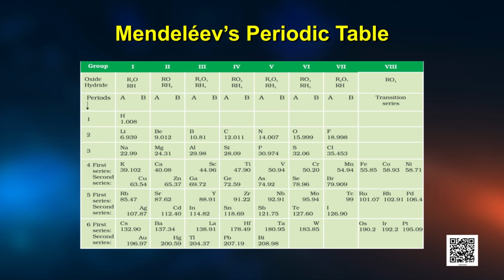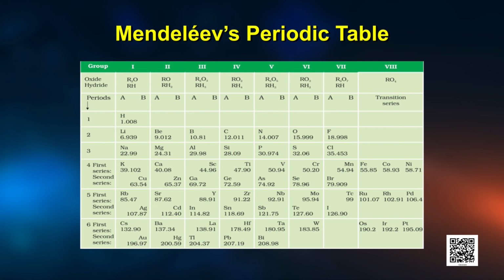For group 2, oxide is RO and hydride is RH2. So the hydride of carbon, that is CH4, what will it be written as? Yes, RH4. And what about the oxide, CO2? Search it in the table.